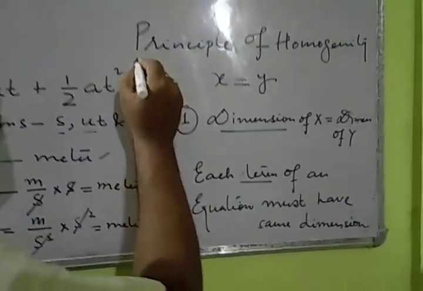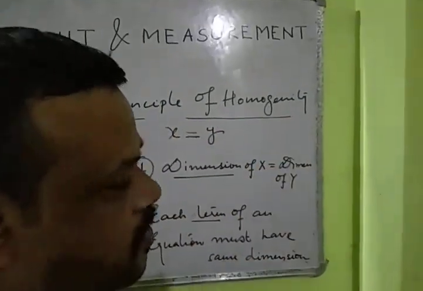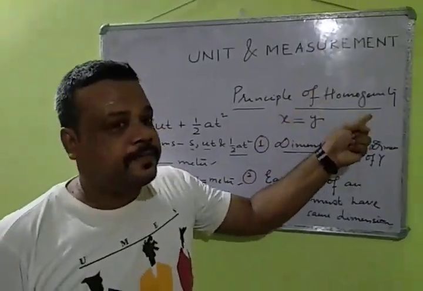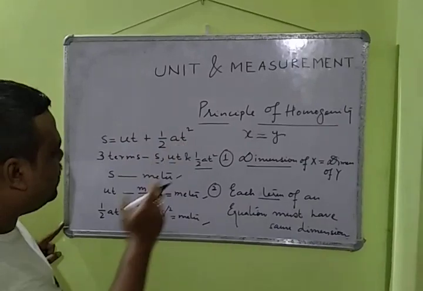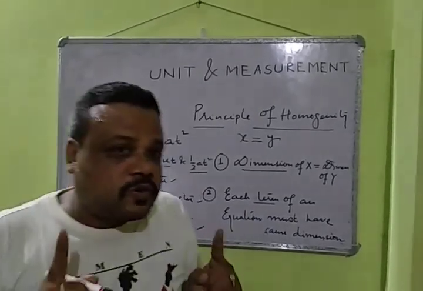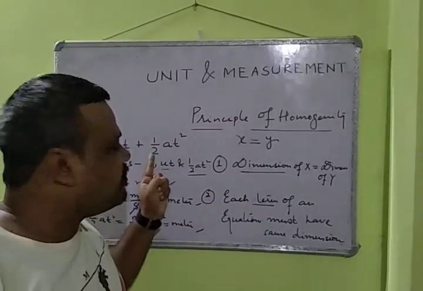One more advantage of the principle of homogeneity is we can recheck a formula by it. If in a formula the dimensions of all the terms are not equal, then you should understand the formula is not correct.